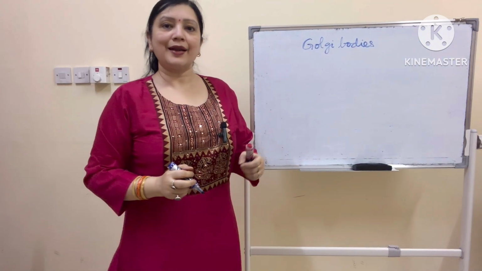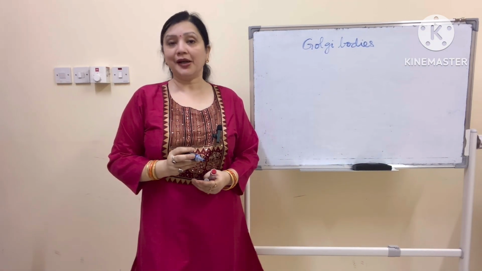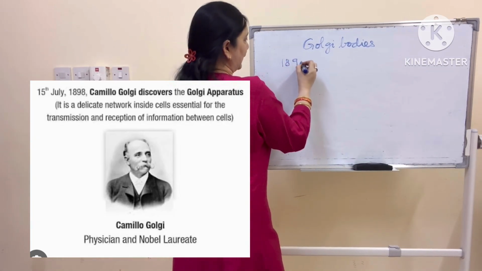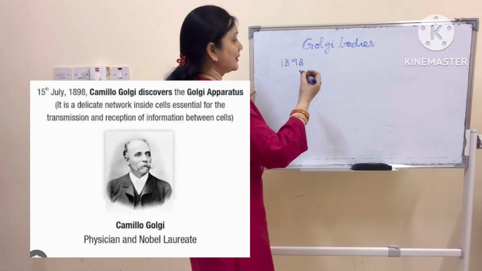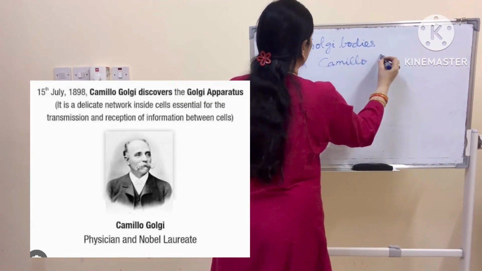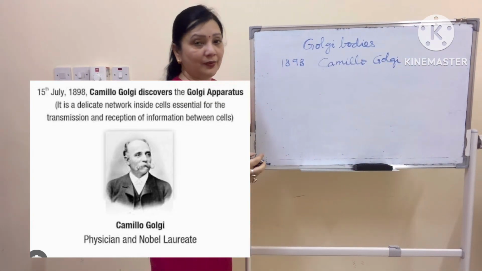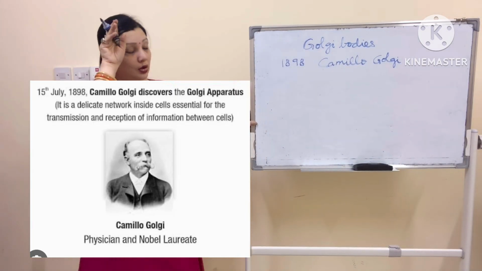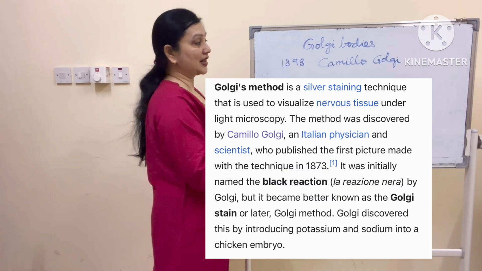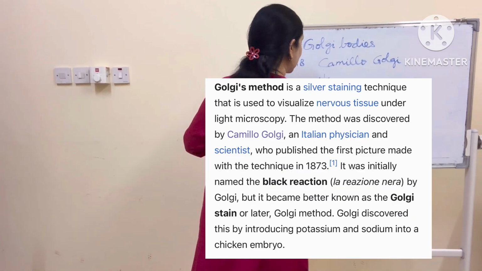The next cell organelle is Golgi bodies. In the year 1898, there was a scientist by the name of Camillo Golgi. Now, back in those days, the electron microscope was not there, and Camillo Golgi was studying the cell by his staining technique. Staining means coloring.